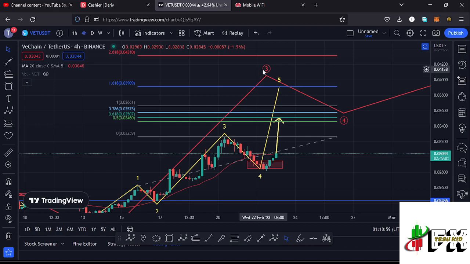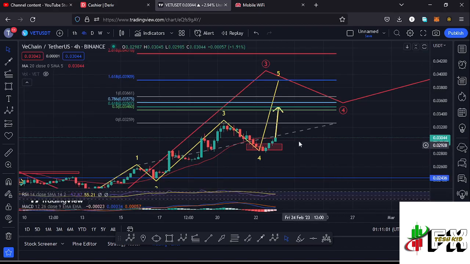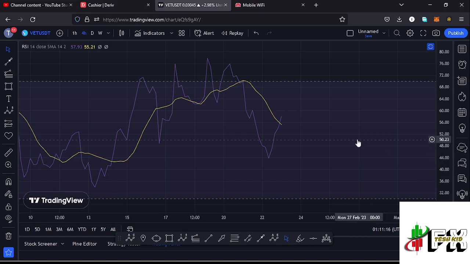So that is what I'm expecting here on the short term scenarios. I'm expecting that bounce to the upside in the formation of that wave 5, and have given you the key areas that are going to give us the confirmations that we need for us to say that we're in the formation of that wave 5. And also taking a look at the indicators before I give you the long-term scenarios.